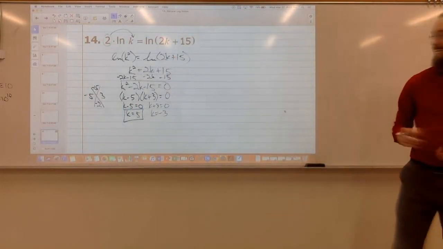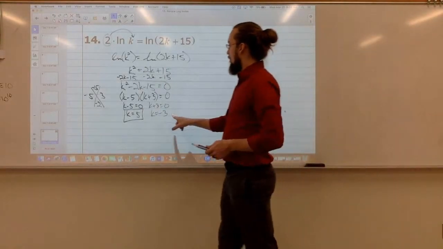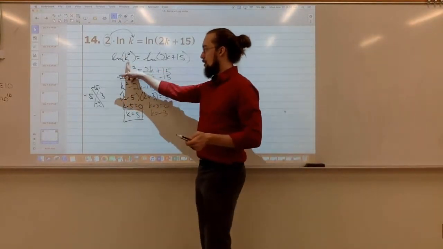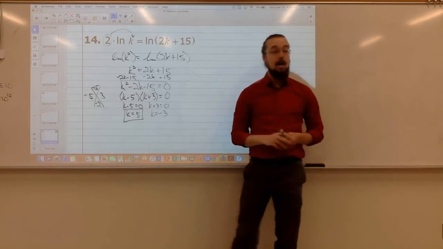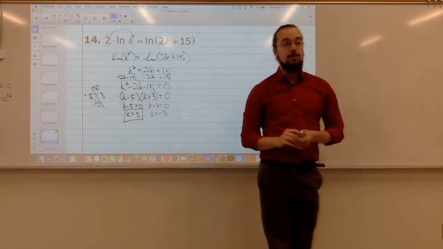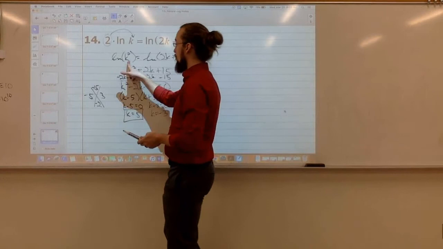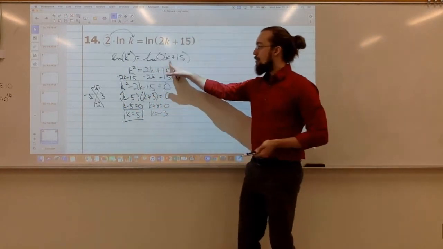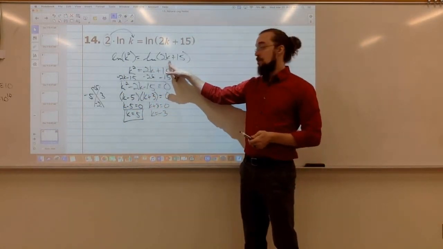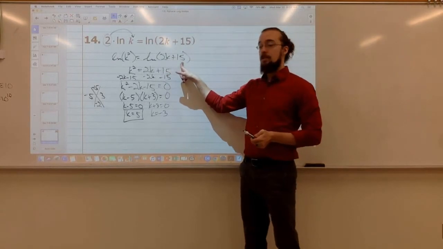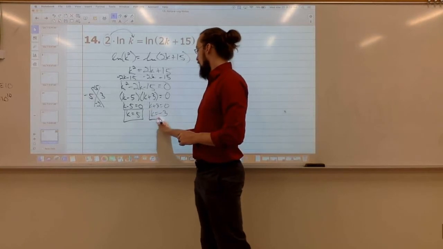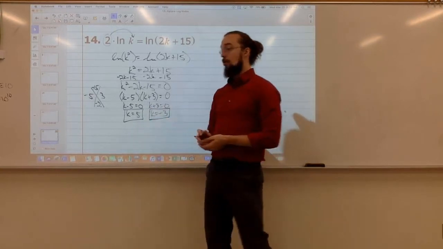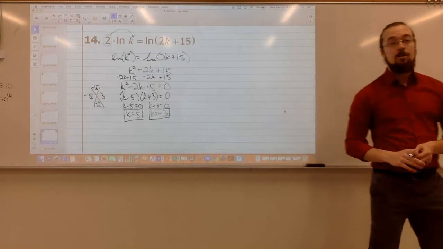Let's try negative 3. If I plug negative 3 in here, what's negative 3 squared? Yeah, positive 9. Right? Negative 3 squared is positive 9, so that would work. And then 2 times negative 3 is negative 6, plus 15 is, again, positive 9. So negative 3 actually works as well. We get 2 answers that work for this problem.